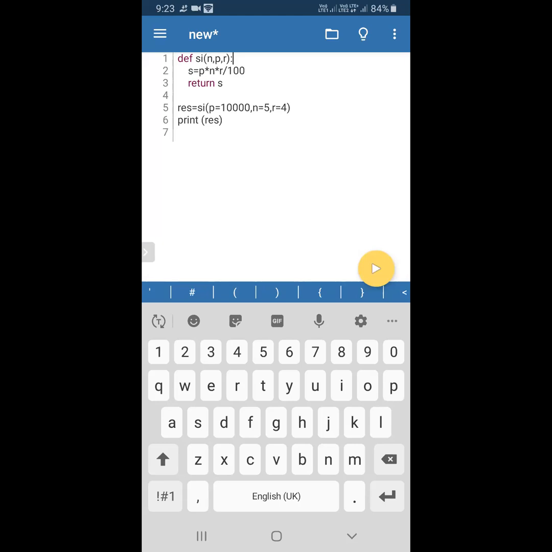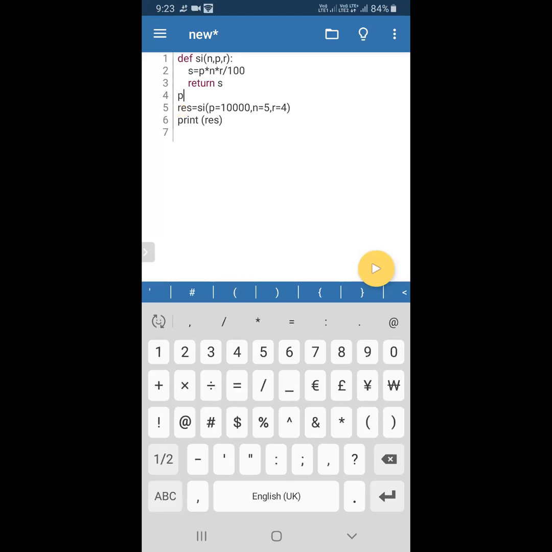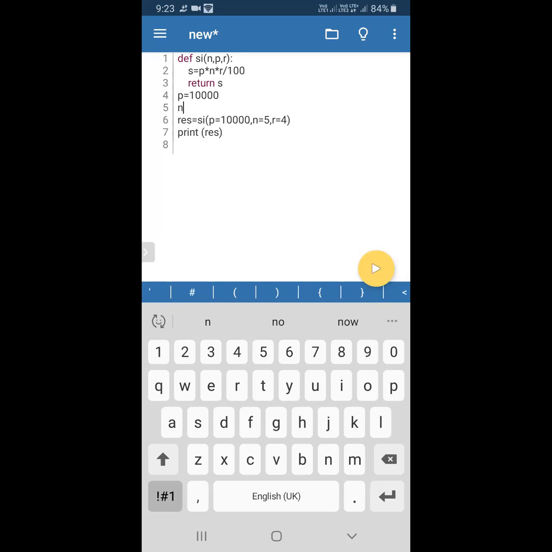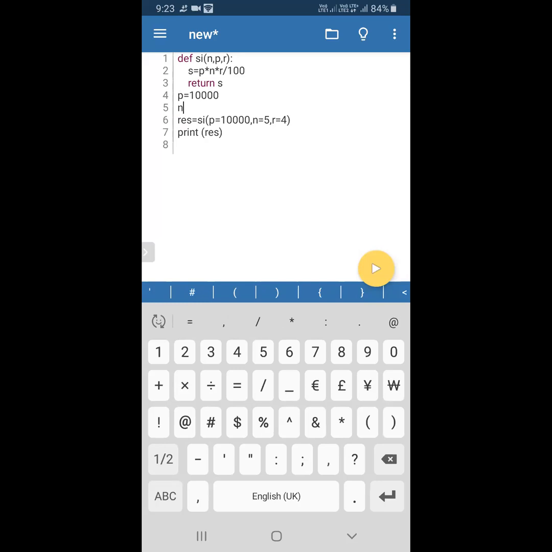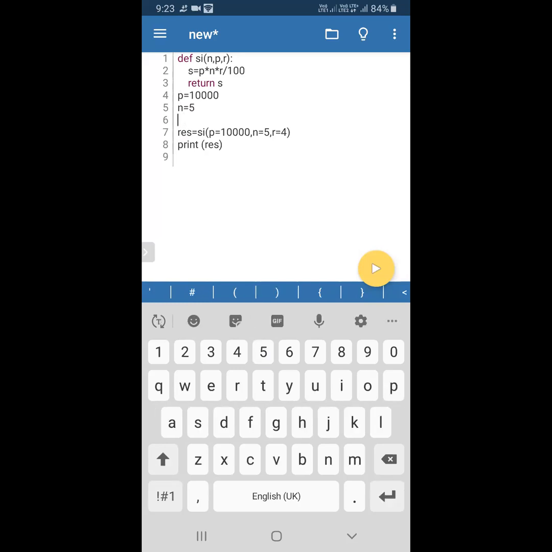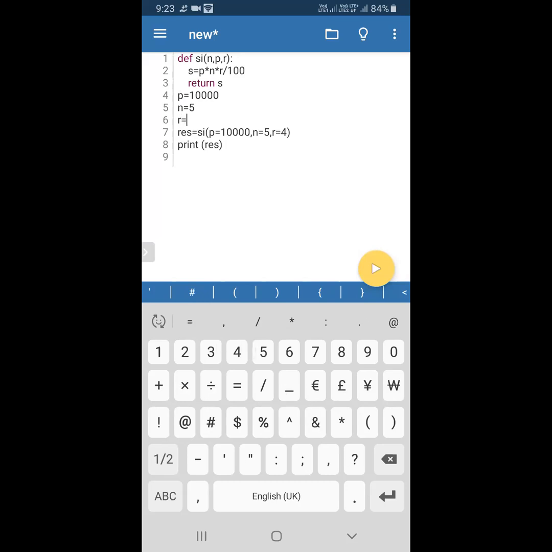For example, for a positional argument, it will be passed. I will type again so you can easily understand. For a positional argument: 10,000, 5, 4.